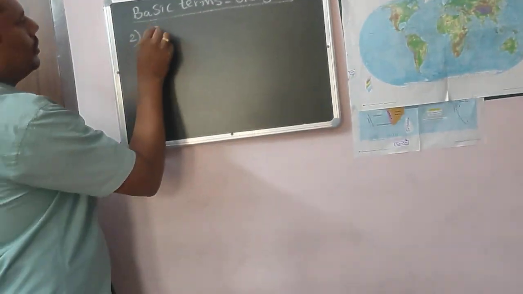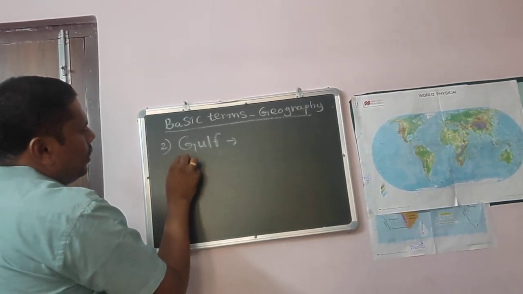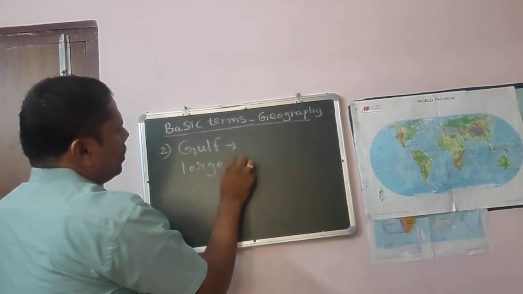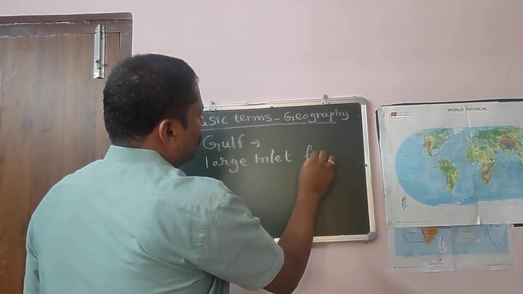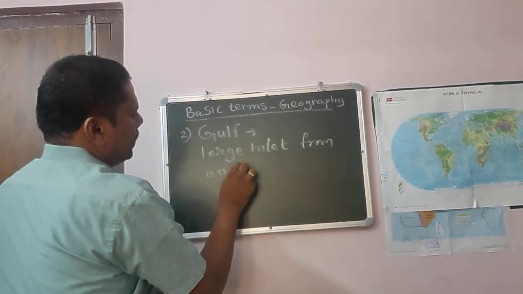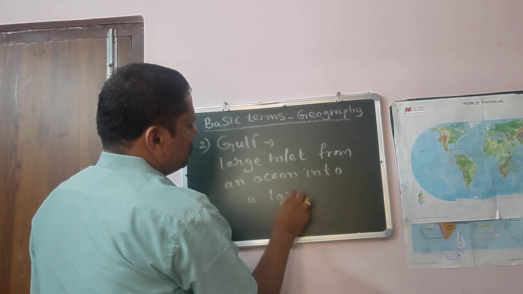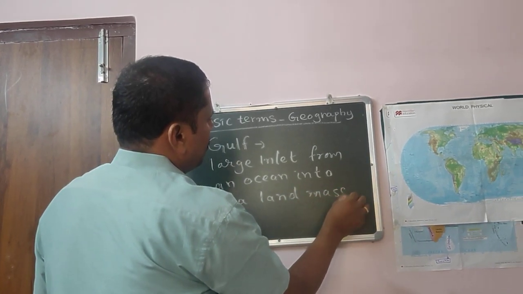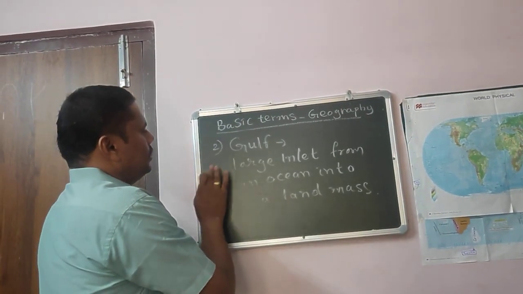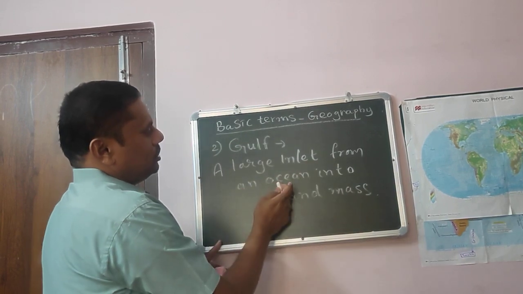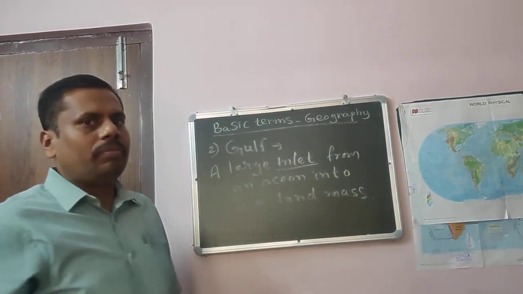Now coming to another important term, that is Gulf. A gulf means a large inlet of water from an ocean into a landmass. So what is a gulf? A large inlet from an ocean into a landmass. Large inlet means what here? A narrow passage of water.